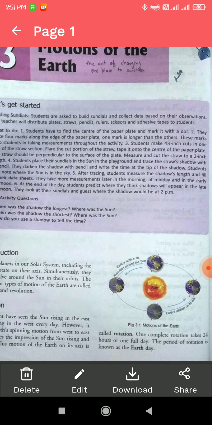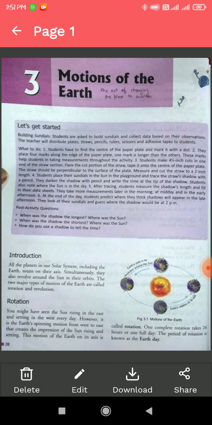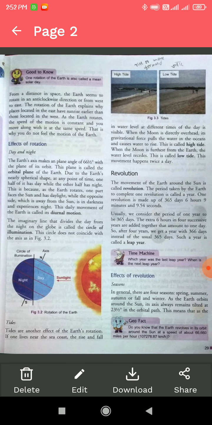So in this video we have discussed the first few paragraphs of the chapter on the motion of the earth, the introduction and rotation. In the next video we will learn about the next important point, that is revolution, and what effects occur when the earth revolves around the sun in its orbit.